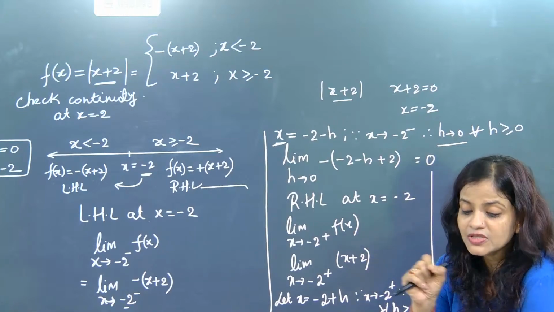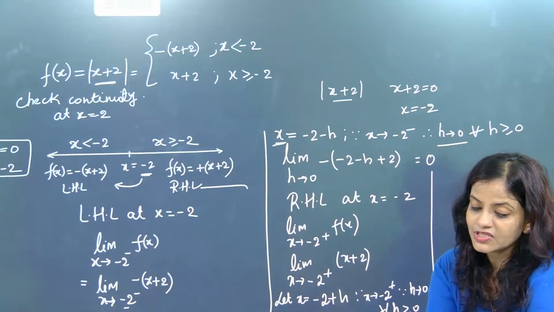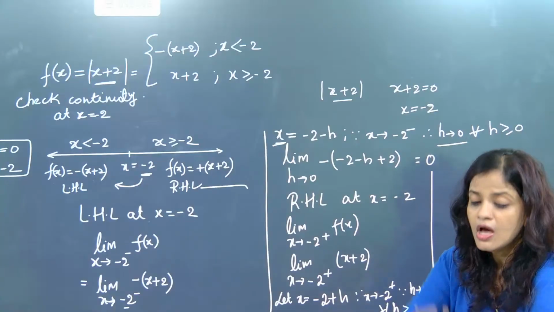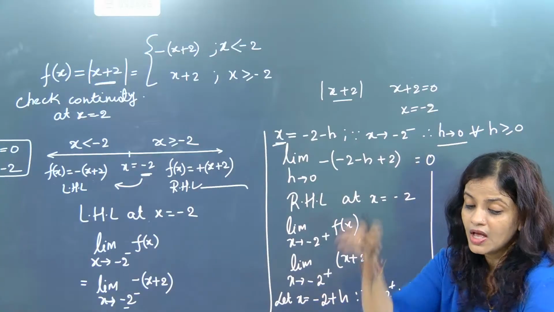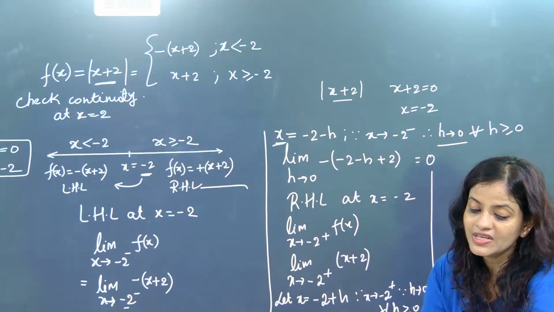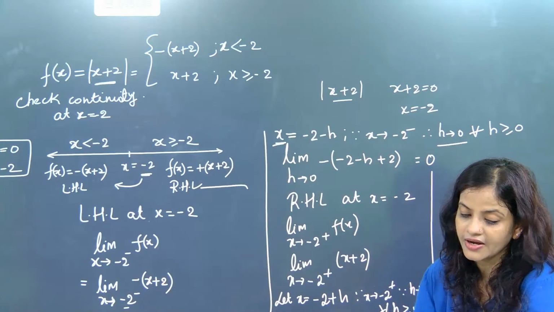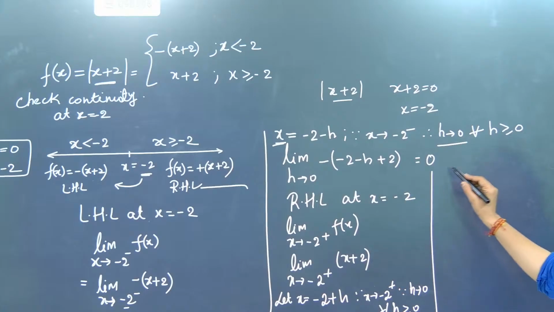And if the graph is not breaking, it is continuous. That means left side also it has to give same value, right side also it has to give same value, and center also it has to give same value, means it is continuous in the entire region. Understood? So now we are going to substitute this part.